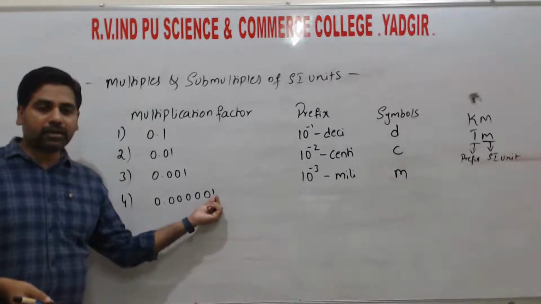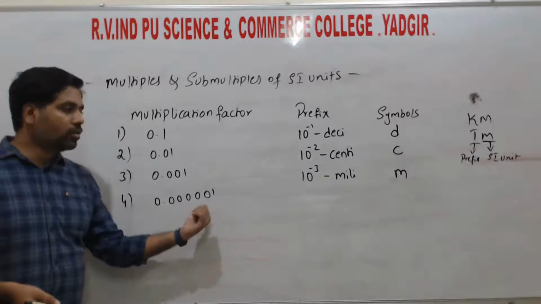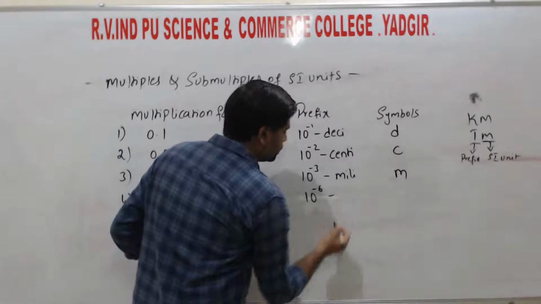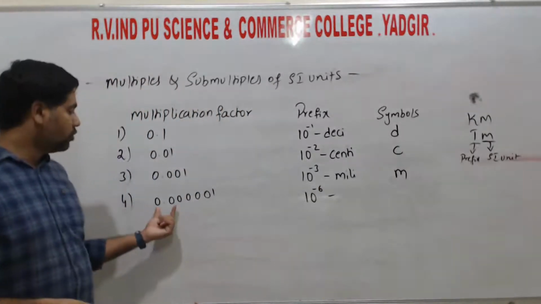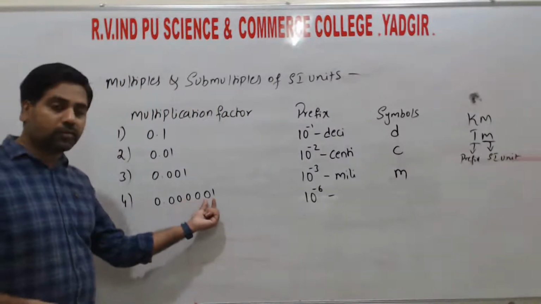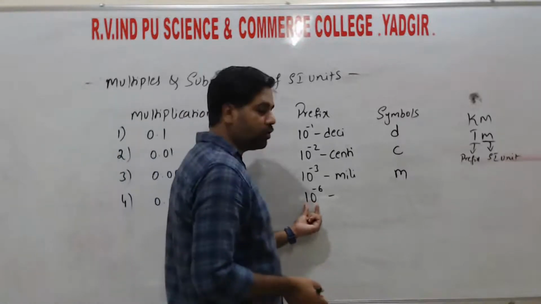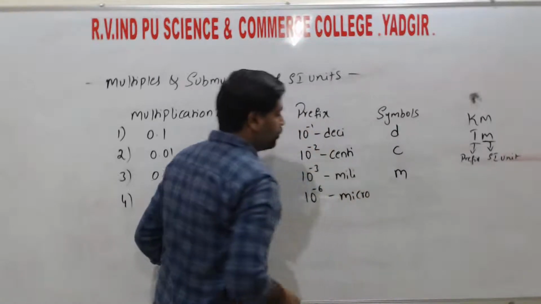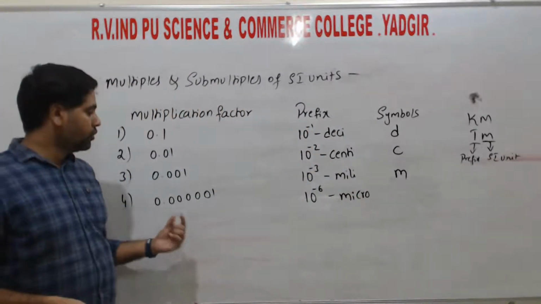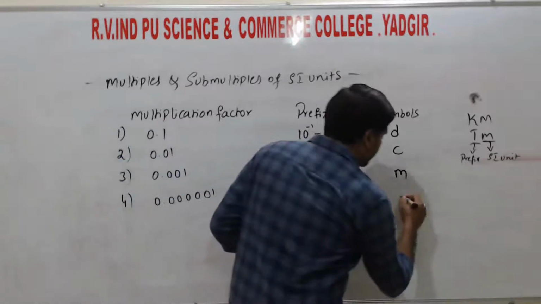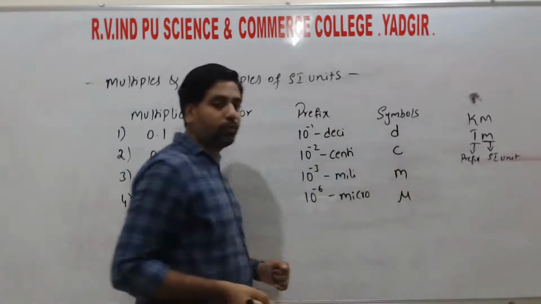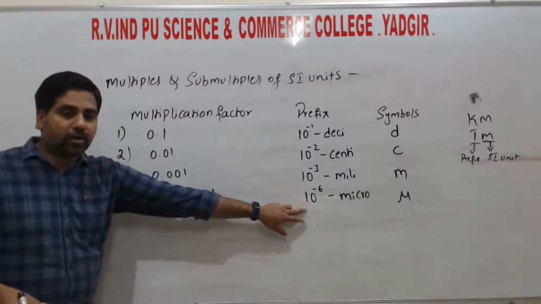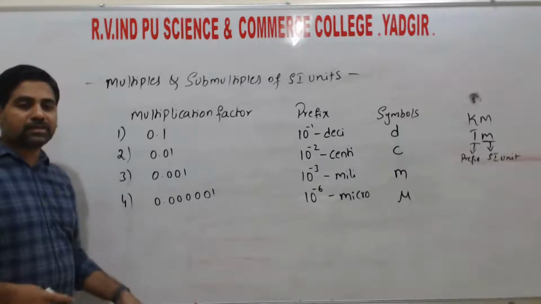In the next one, we have 6 zeros, so we can write 10 to the power of minus 6. That is 0.000001. So this one is 10 to the power of minus 6, and this one we call micro. Micro means small. For this, the symbol we take is mu. So mu is the symbol which represents the prefix micro, and its value is 10 to the power of minus 6.